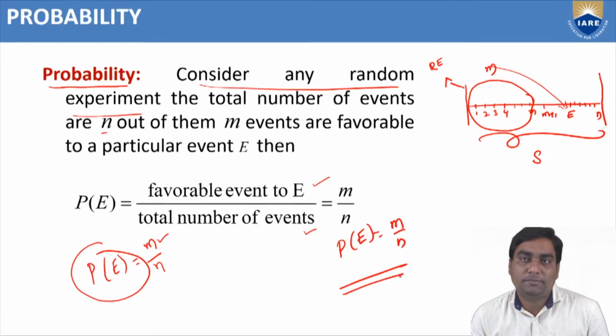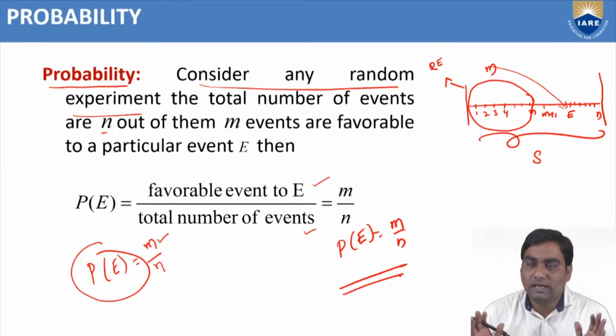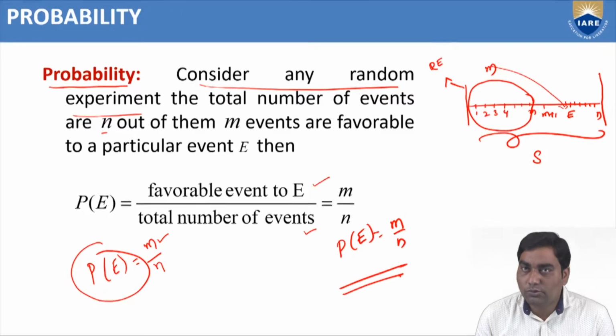So this is the concept of probability. Consider any random experiment having the total number of trials n. Out of them, m events are favorable to one particular event. Then P of E equals m by n. That is the definition of probability.